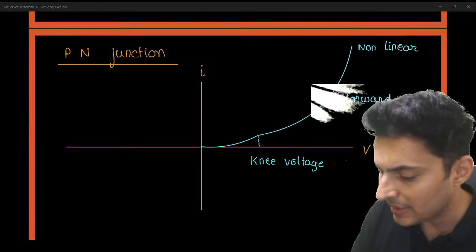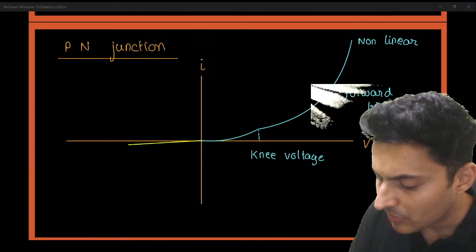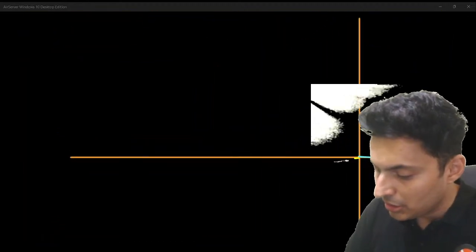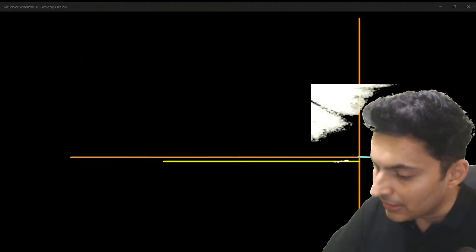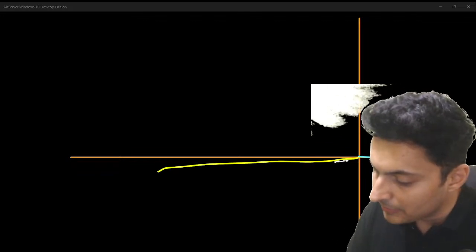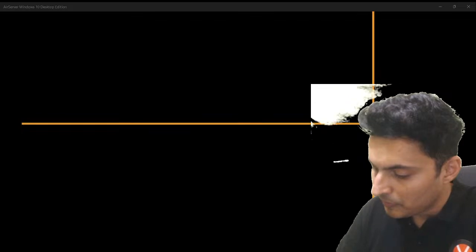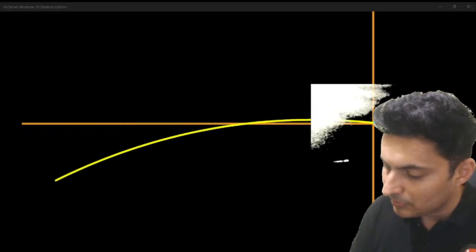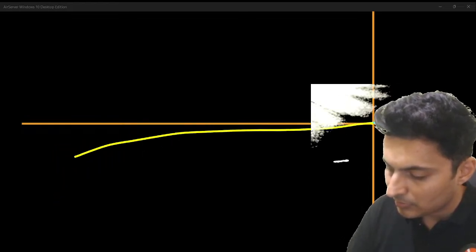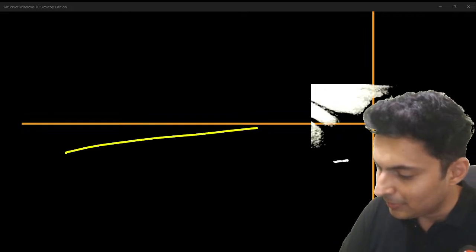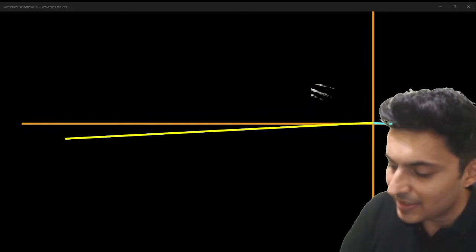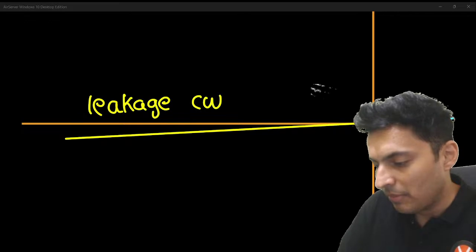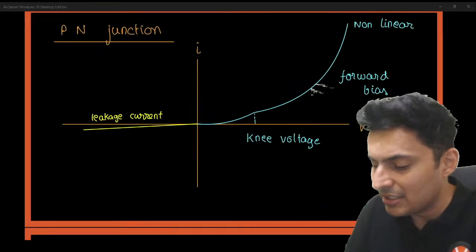Not just that, what happens on the other side? The currents are very less. Hardly anything. In fact, I'll have to zoom in a lot to show you any current. Hardly any current. I think it's so difficult to draw this. It is not even accepting this. Let me try this. Yeah. This is also called your leakage current, because it feels as if the current is leaking, and leakages are always small.